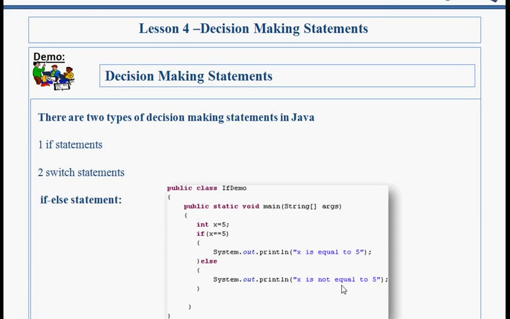Output for this program is x is equal to 5 because my variable is x and its value is 5.